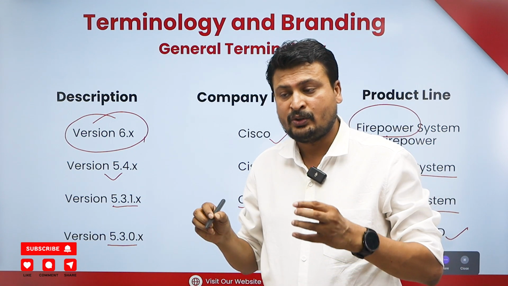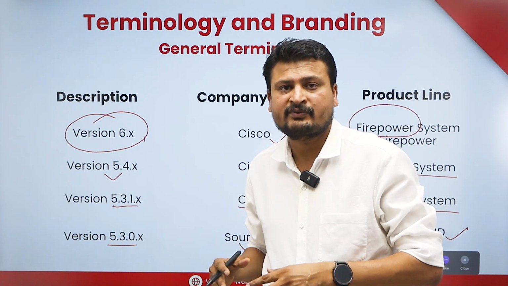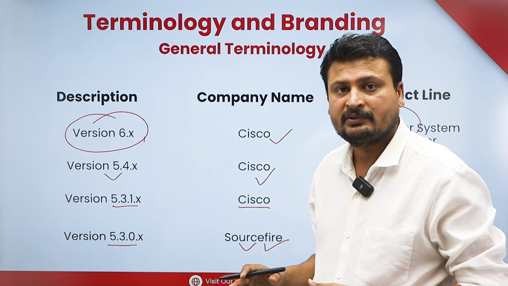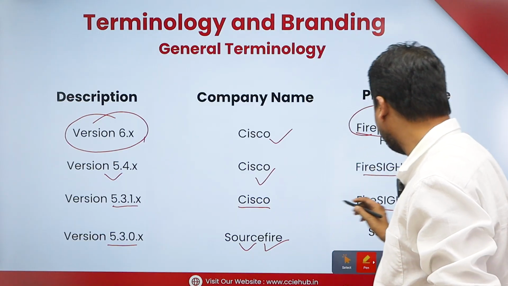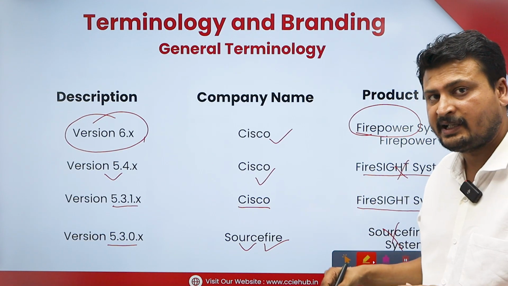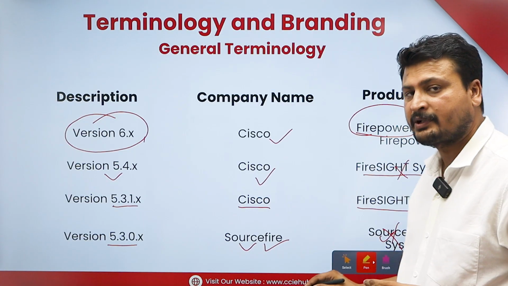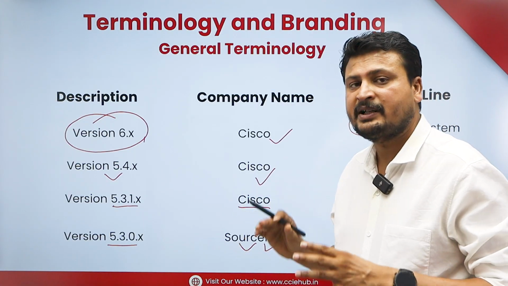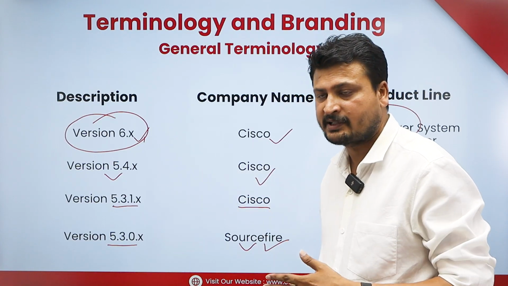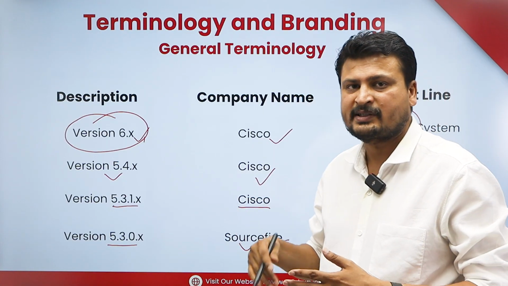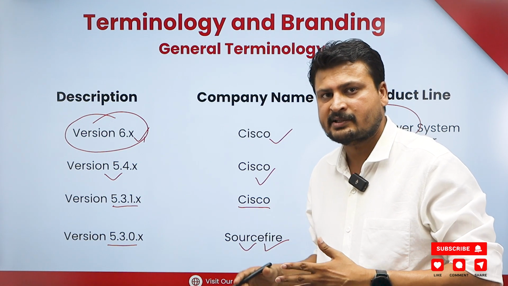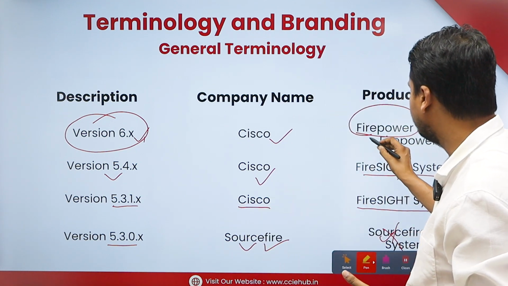So now whatever devices we have in the market, we call them Firepower, not Firesight, not SourceFire. These were old versions, and SourceFire was not a product of Cisco. Now it's part of Cisco. We call it Cisco from the 6.x version onwards. If you see 6.2, 6.7, we have 7.x versions. So we have the latest versions right now, and they are all called Firepower.